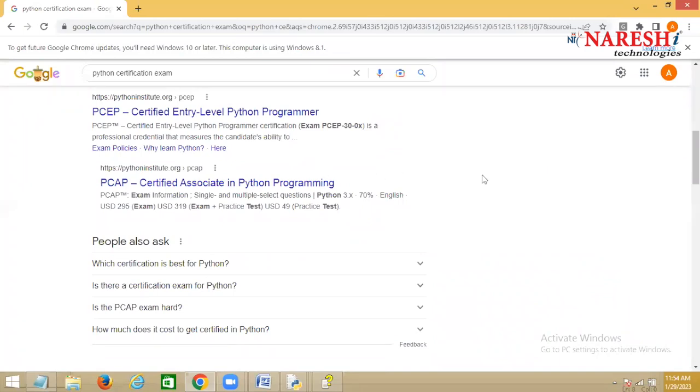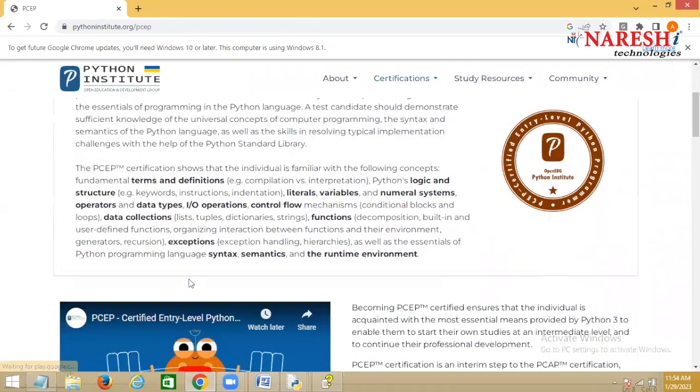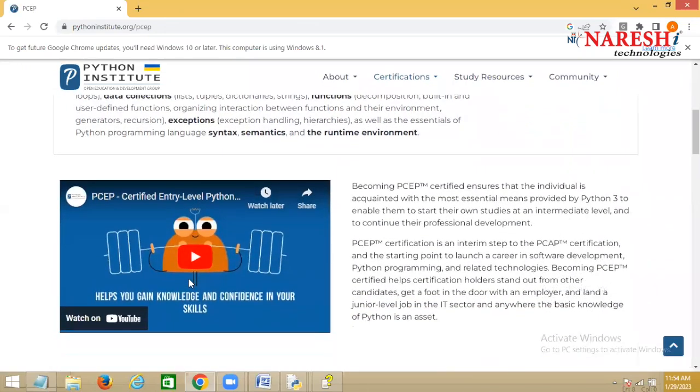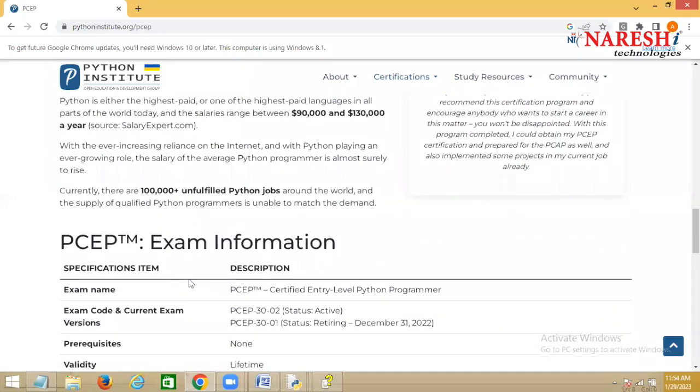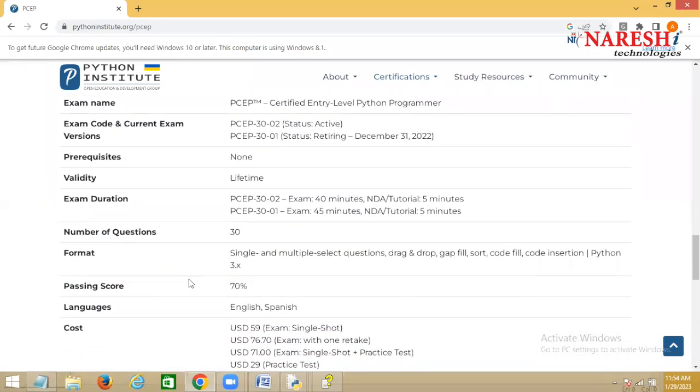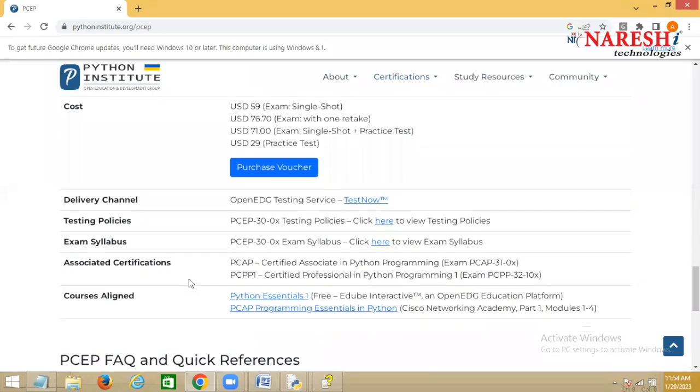There is the Python Institute, and this PCEP is from the Python Institute. They provide different certifications, and you can do these certifications. It is entry level, but it is not free. It is paid.